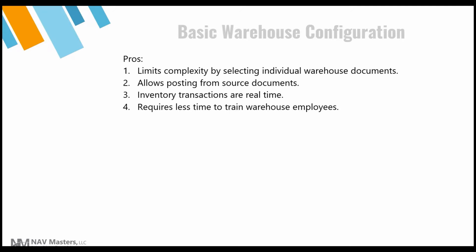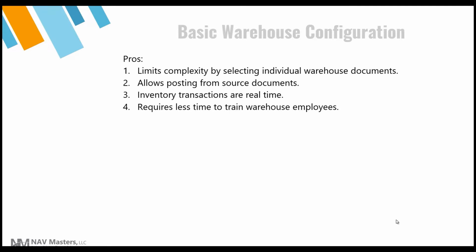Basic warehousing allows posting from the source documents, which eliminates extra steps, makes the system more streamlined, easier to use. Inventory transactions are real time. When something is done in a basic warehousing system, inventory is automatically reflected in the GL, in the quantity on hand, and so on and so forth. And it requires less time to train warehouse employees.